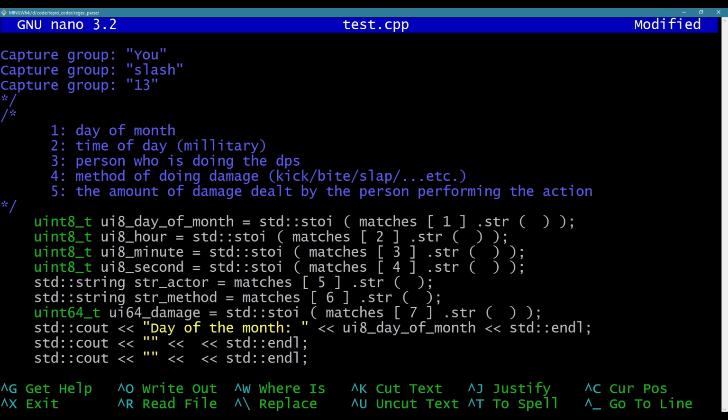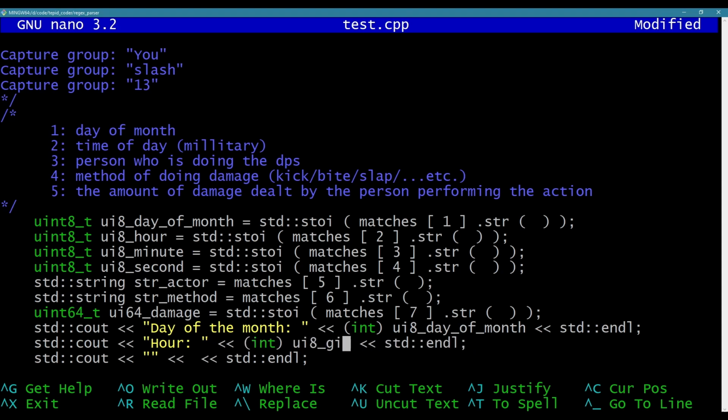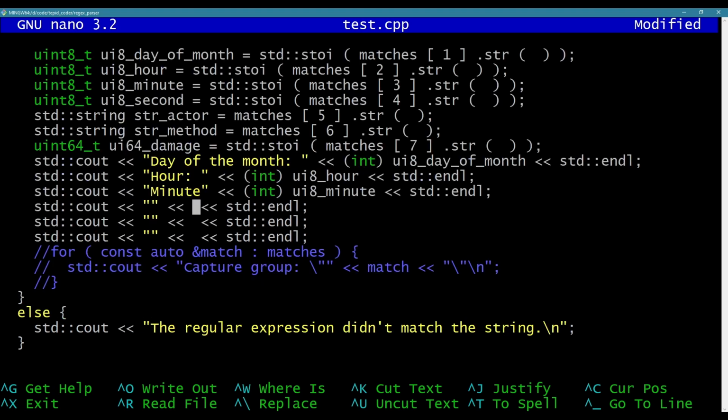I'm going to have to cast that because we're using cout, so I'll make it an int. Then hour, int uint8 hour. Minute, int uint8 minute. Second, int uint8 second.